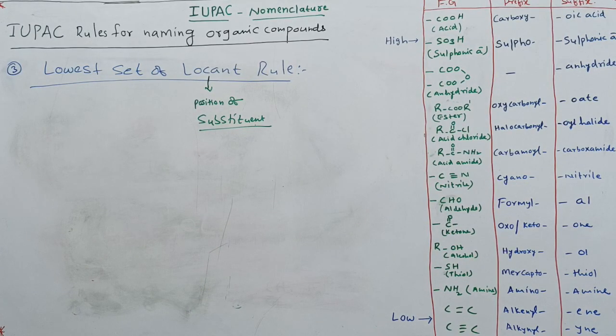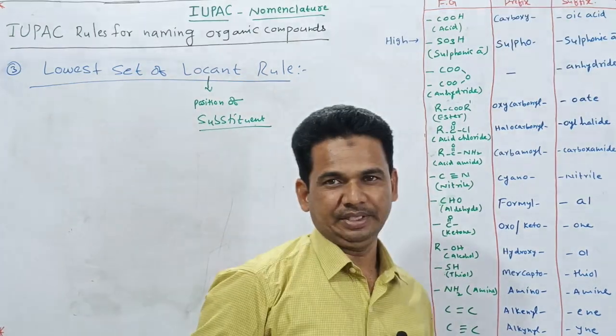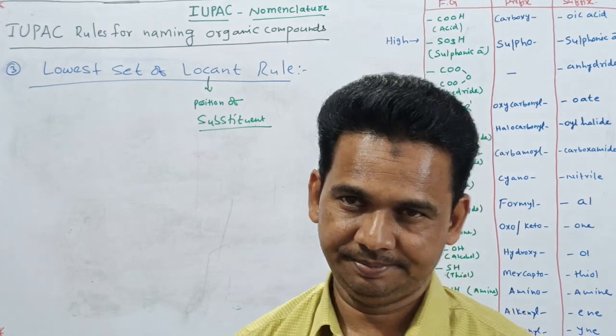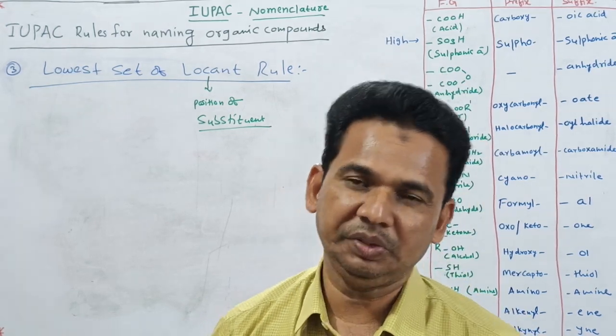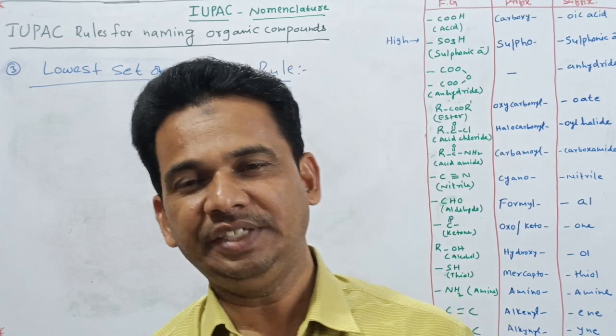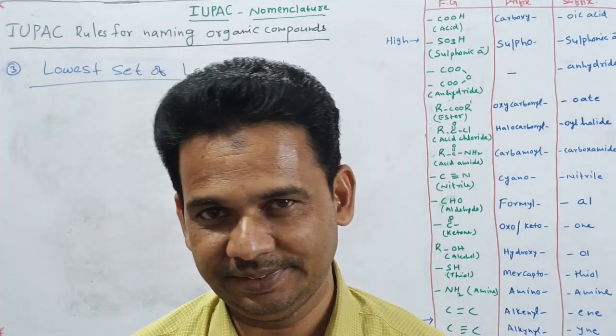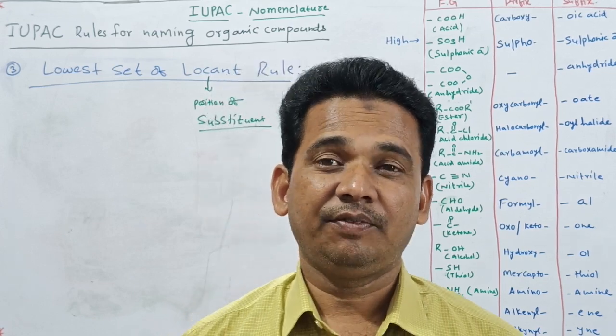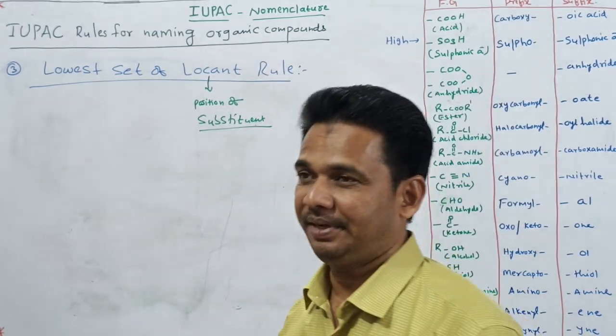Lowest set of locants rule. When it is possible, I am mentioning set here. Set means here the substituents are more than one. There might be 2 substituents, or 3 substituents, or 4 substituents. At that time, we will get confused about which side we have to start the numbering from.